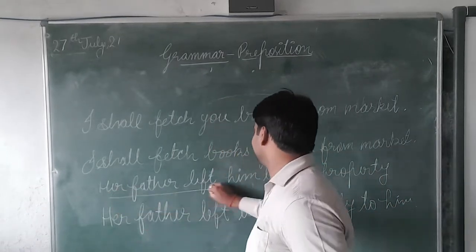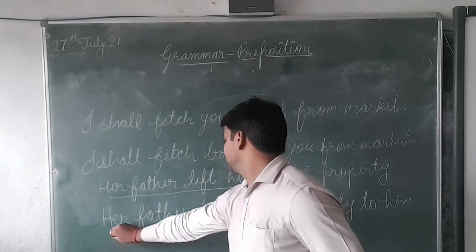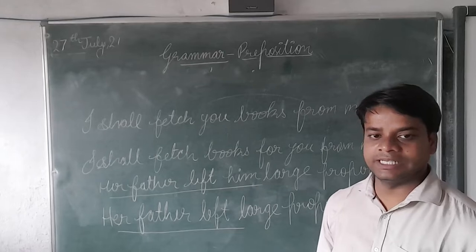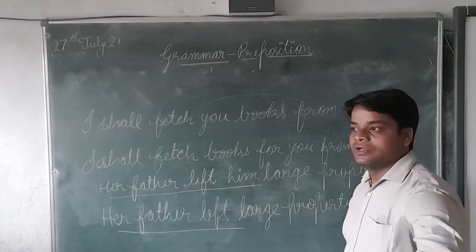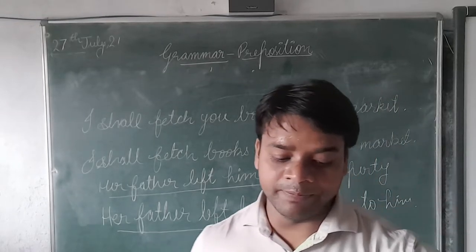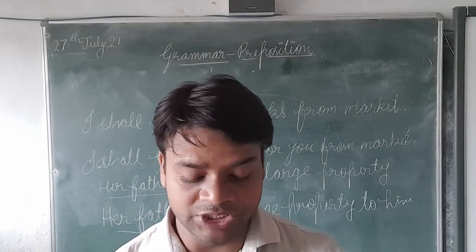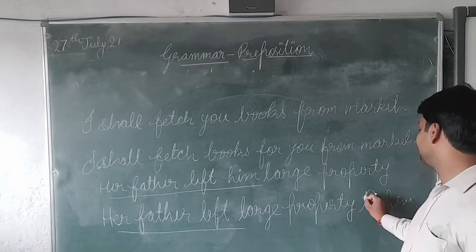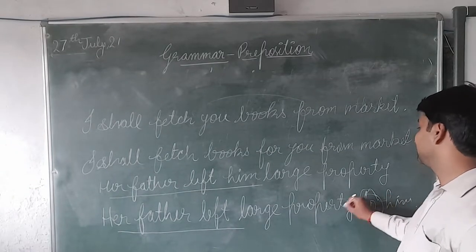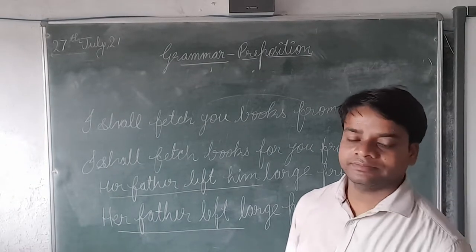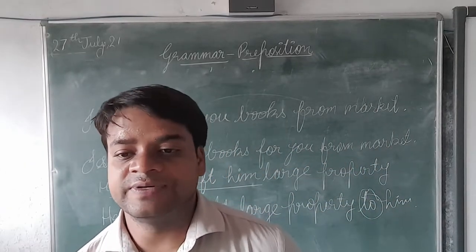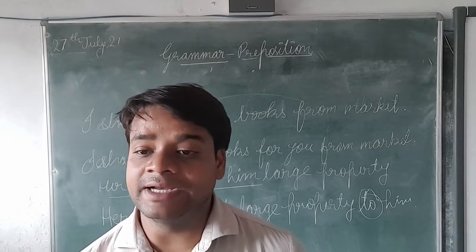Her father left him. And what I said is omission of preposition before indirect object. Which one is the direct object and which one is the indirect object? That is the question here.